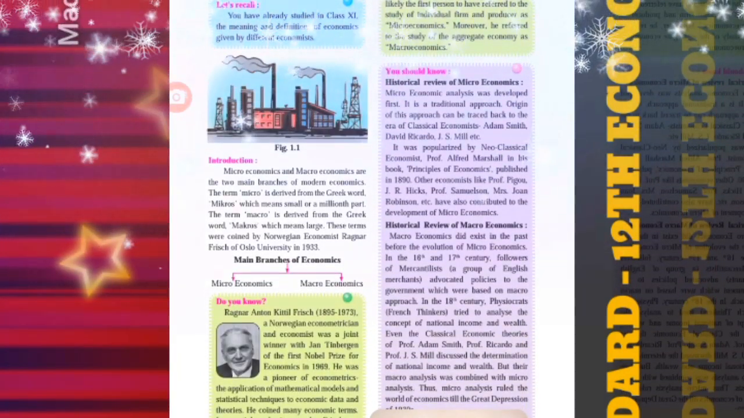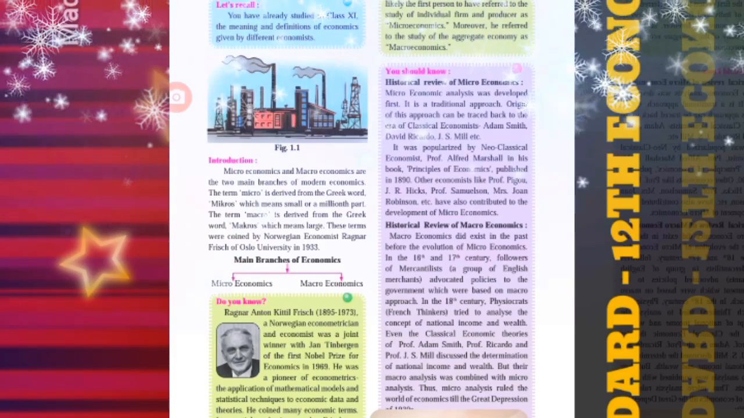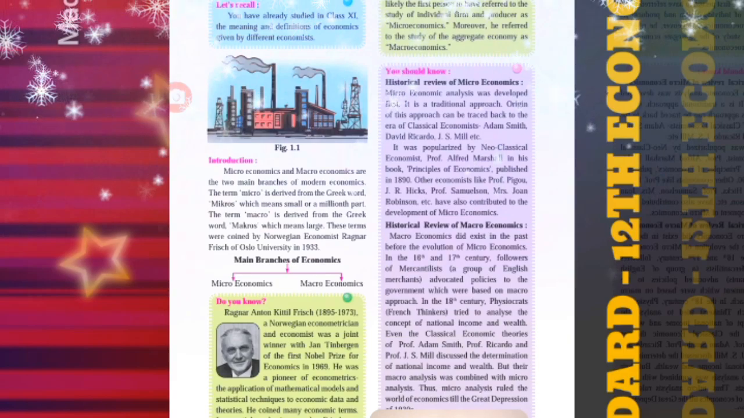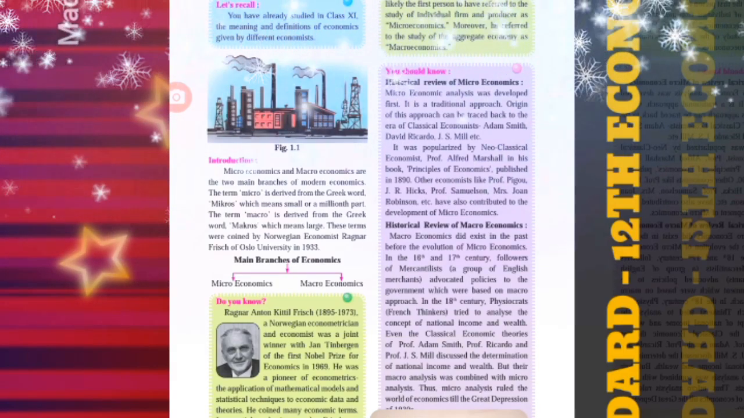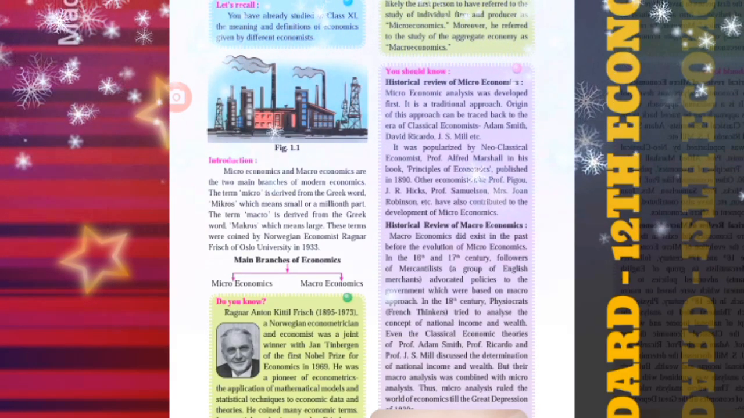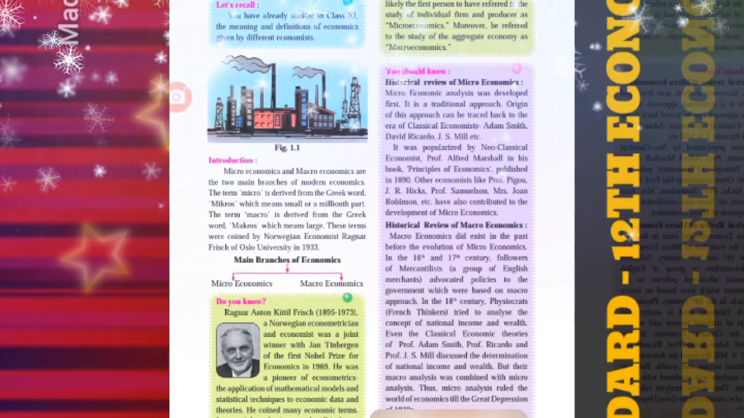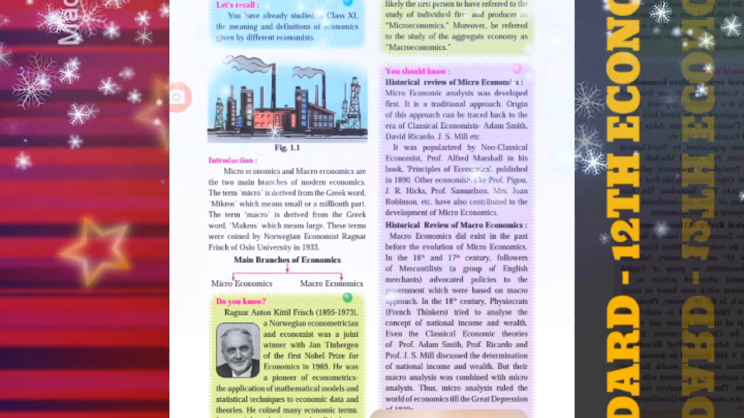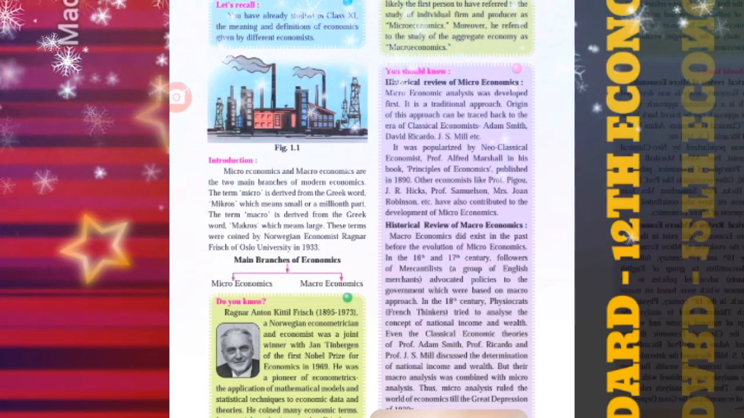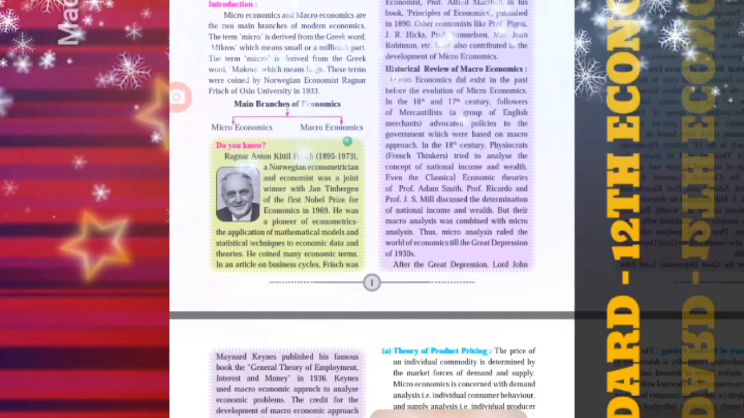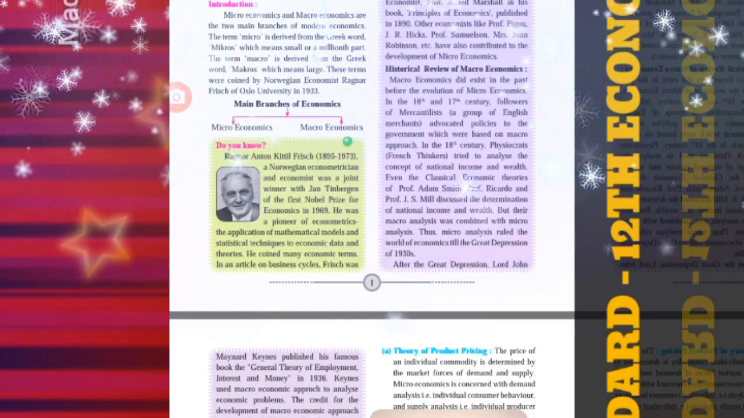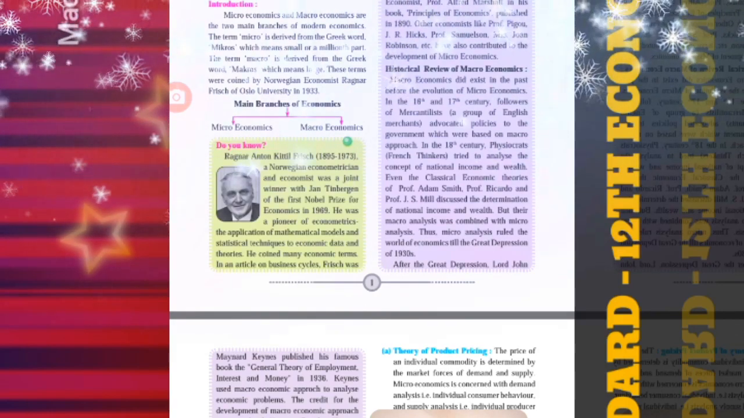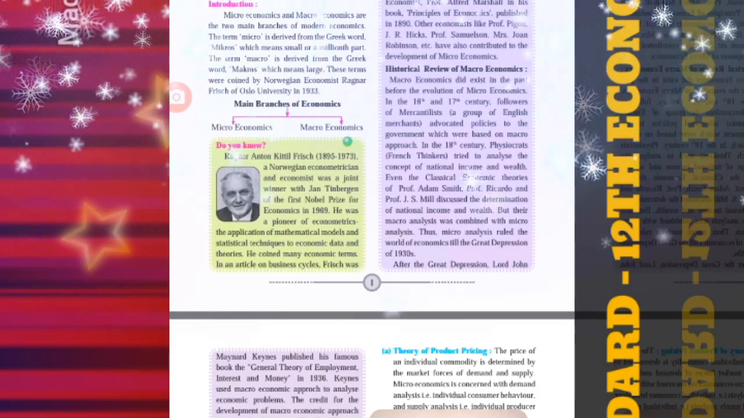Chapter number 1 is introduction to micro and macroeconomics. First we have to understand the historical review of micro and macroeconomics. Well, like to know students, various economists have contributed towards micro as well as macroeconomics, and during the period of Great Depression in the 1930s, it became essentially very important to combine micro as well as macroeconomics and study economics in great detail.